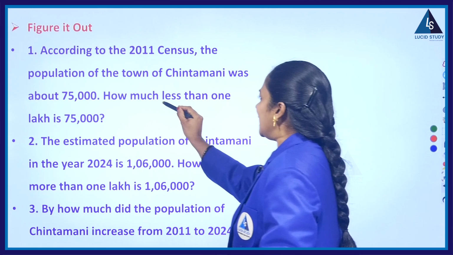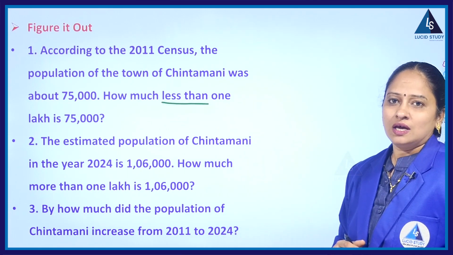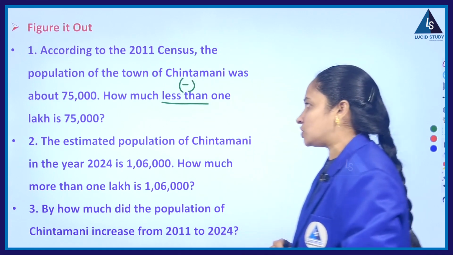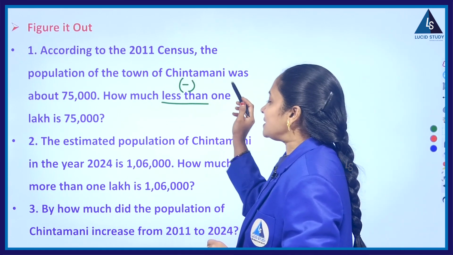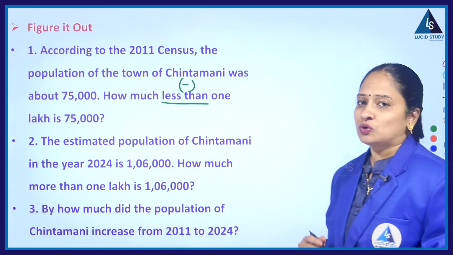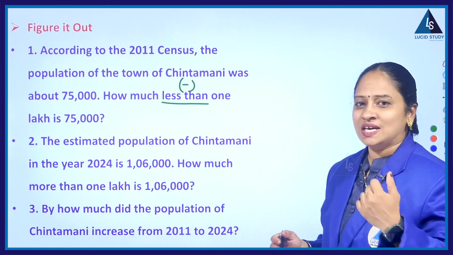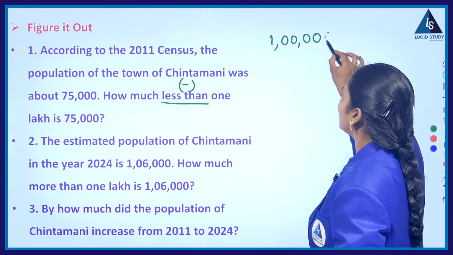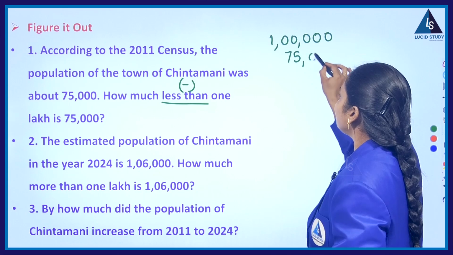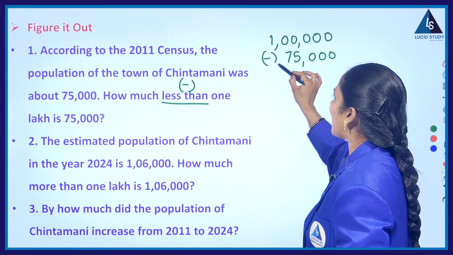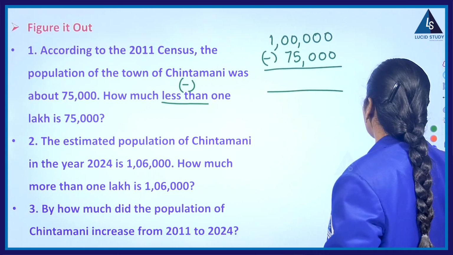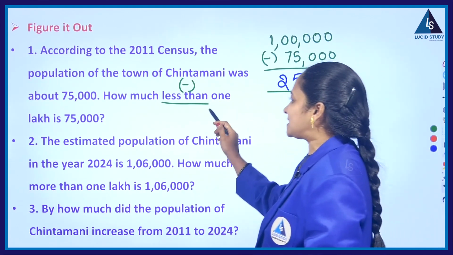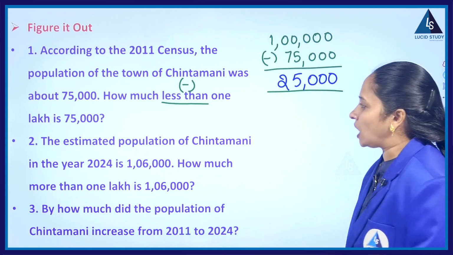So if you observe here, there is a keyword called less than. If I apply this concept to mathematics, instead of less than, here you have to do subtraction. What they are asking here is how much 75,000 is closer to 1 lakh, or how much less than 1 lakh is 75,000. So to get the answer, we simply have to subtract that 75,000 from 1 lakh, where the keyword less than shows the subtraction. So if I subtract, you will get the answer as 25,000. So 75,000 is 25,000 less than 1 lakh.